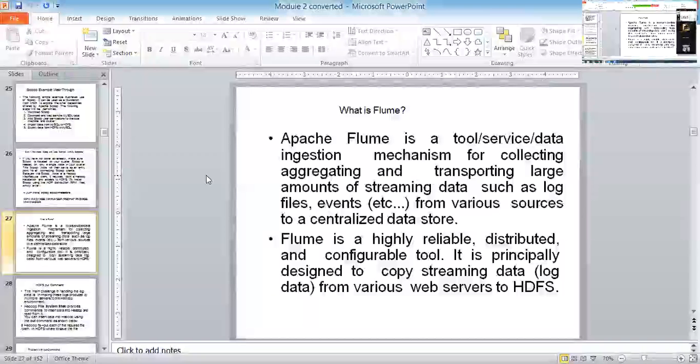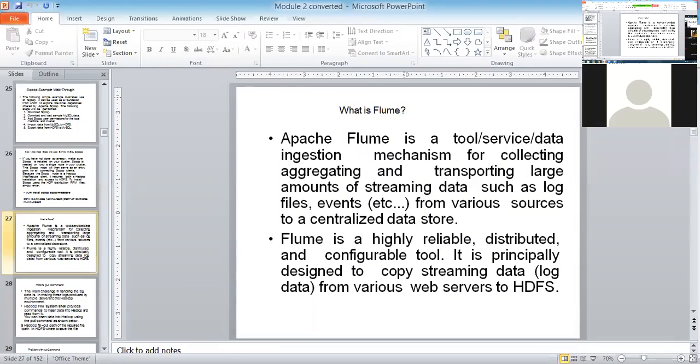So as we are discussing, streaming data. Where does the streaming data come from? Basically, streaming data comes from log files and events. A huge amount of data comes from log files because you are not dealing with only one node. You are dealing with thousands of nodes, and every node does some activity, from various sources to a centralized data storage. And Flume is really highly reliable.